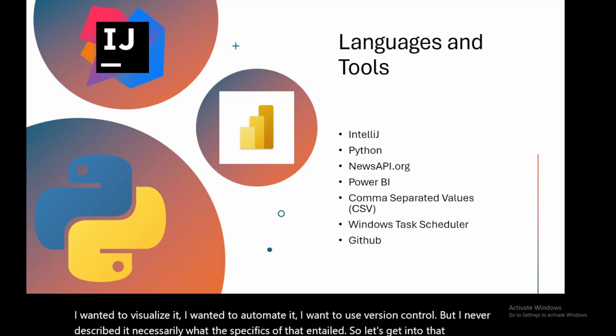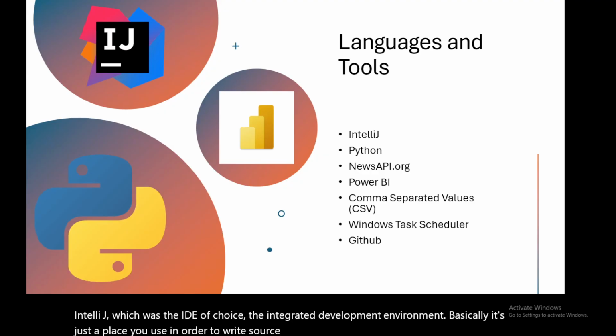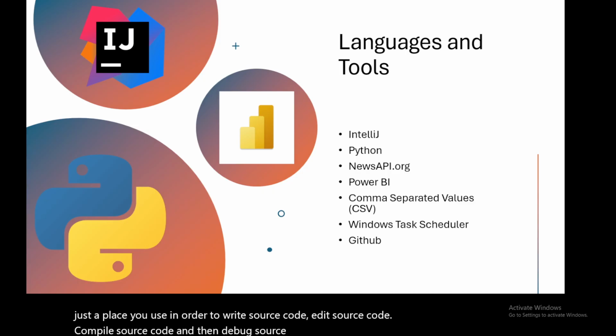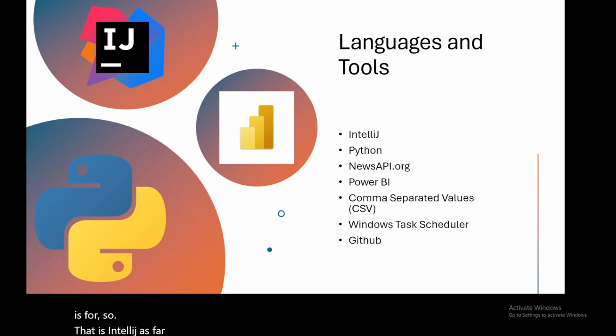We have IntelliJ, which was the IDE of choice, the integrated development environment. Basically, it's just a place you use in order to write source code, edit source code, compile source code, and then debug source code. That is basically the intention of what this is for. So that is IntelliJ. As far as programming language, I used Python.